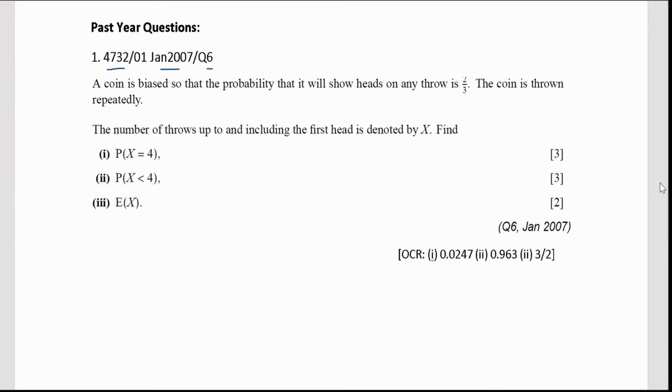Okay, so the coin is thrown repeatedly. So the number of throws up to and including, see the keyword here, up to and including the first head is given as x. So we know that this variable x follows a geometric distribution and it has the constant probability of 2/3. Then now we can answer part 1.